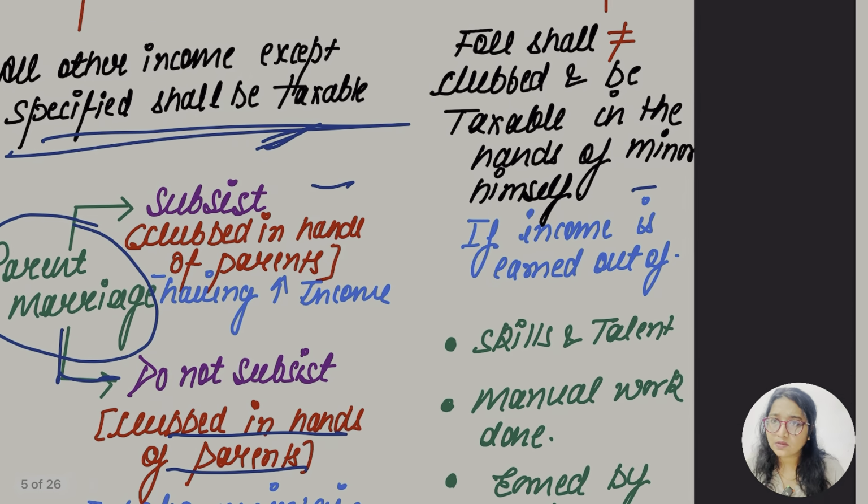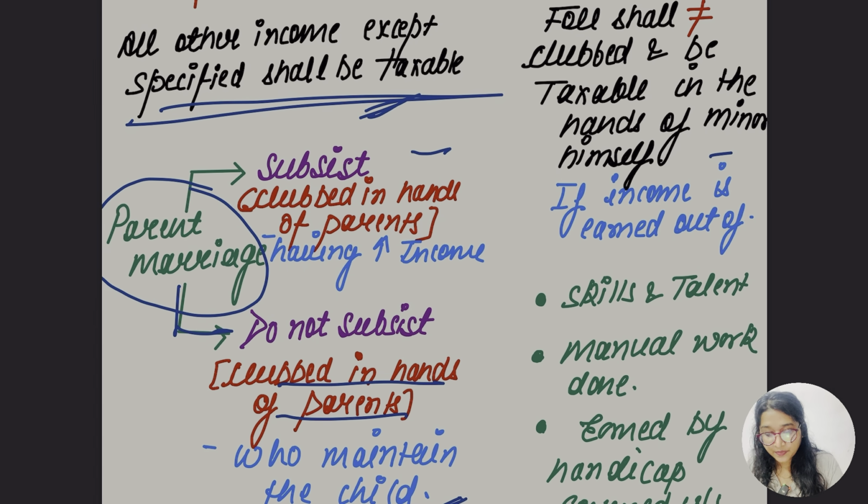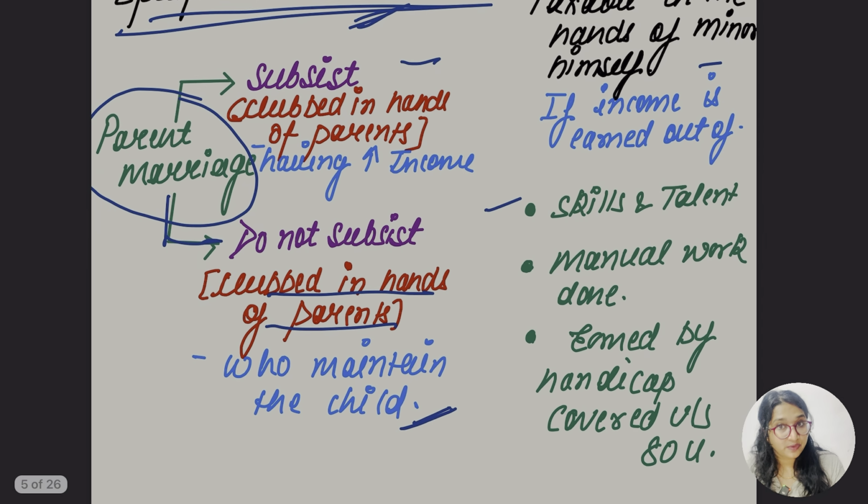Okay, so hope this was clear. Okay, second case, following shall not be clubbed and taxable in hand of minor himself. What are the cases? If the income is earned out of skill and talent, if the child is very much talented, ठीक है, and from that talent or from that skill he earned the income, in that case that income would not be taxable in hand of any of the parents, whether they are living together or separated.